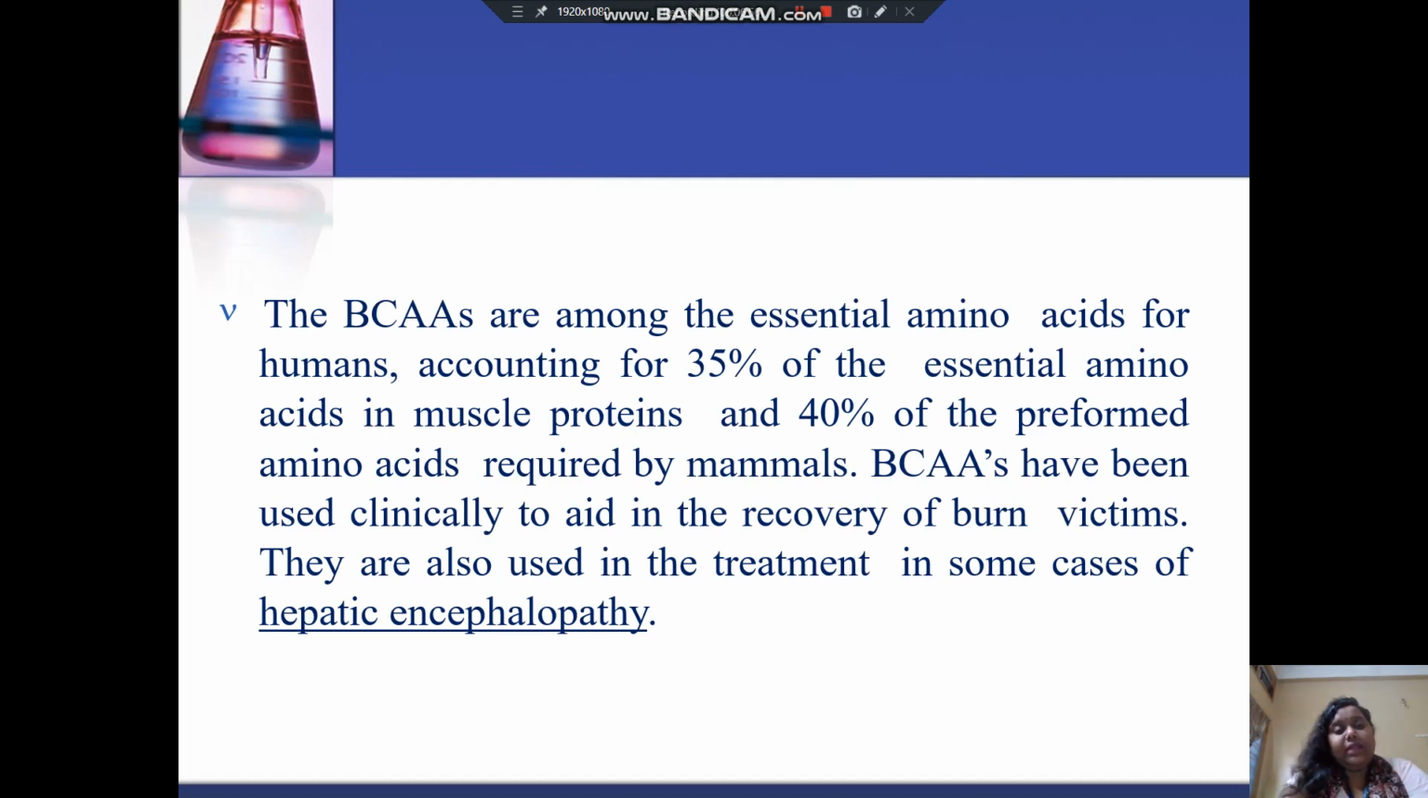We can also say that the branched chain amino acids are among the essential amino acids for humans, accounting for 35% of the essential amino acids in muscle proteins, and 40% of the preformed amino acids required by mammals. Branched chain amino acids have been used clinically to aid in the recovery of burn victims. They are also used in the treatment of some cases of hepatic encephalopathy.